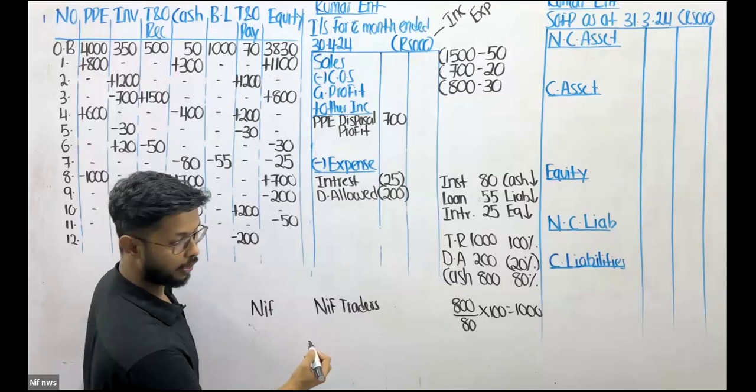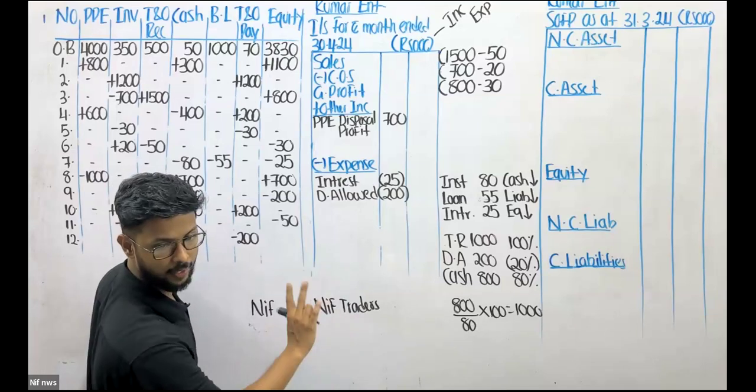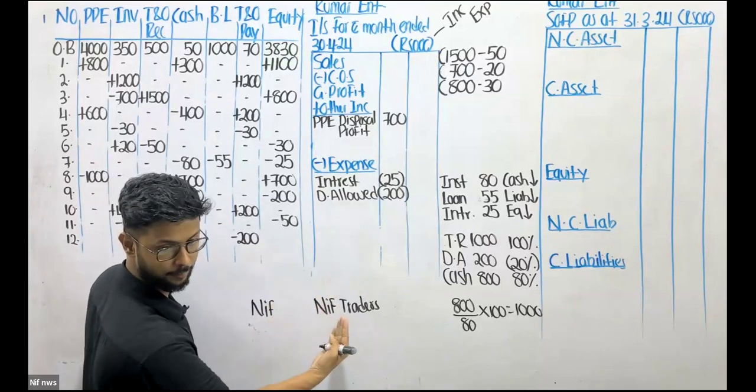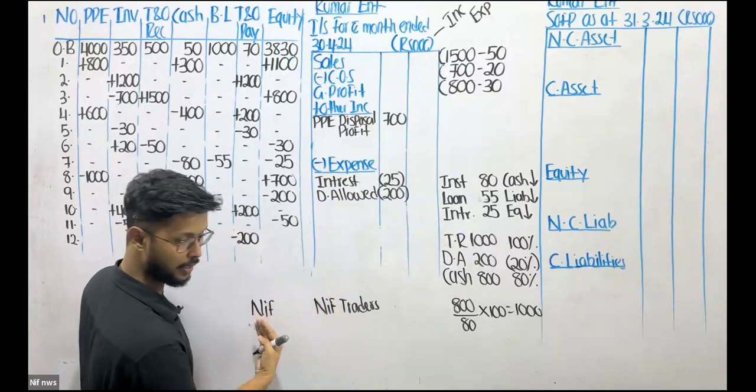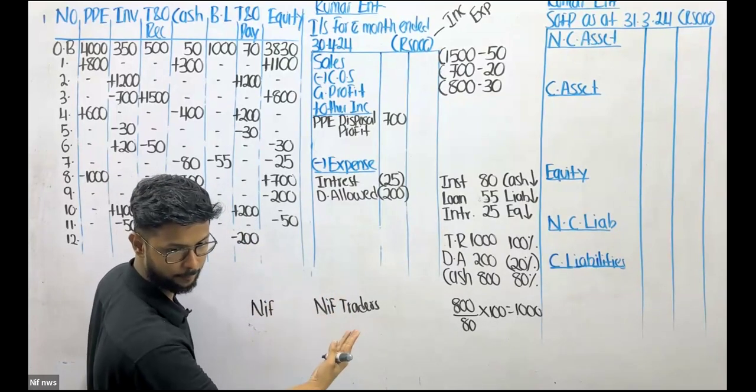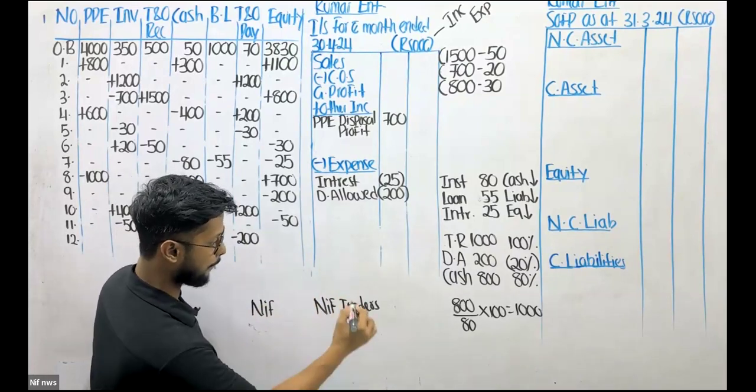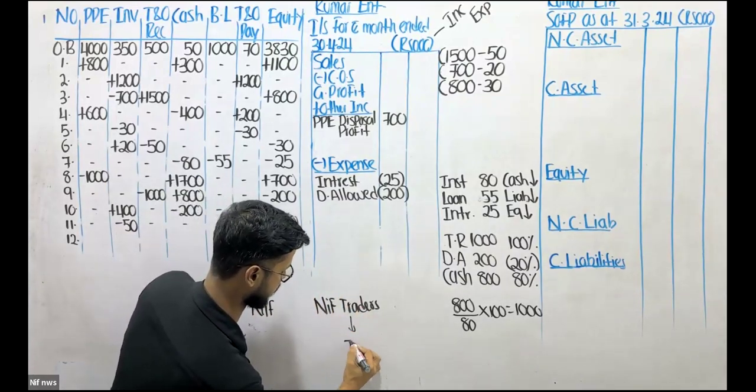Okay. You have to understand that in accounting, the owner and the business are two different things. They are not the same entity concept. They are not the same. Okay. Now, the business has a transaction.